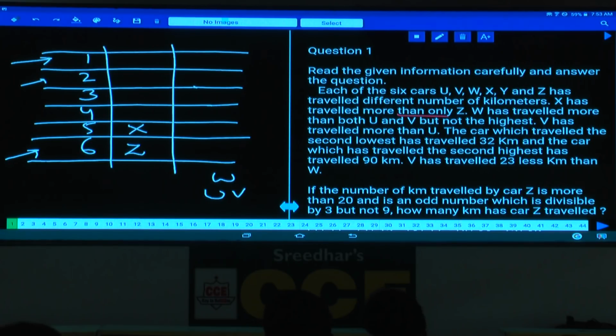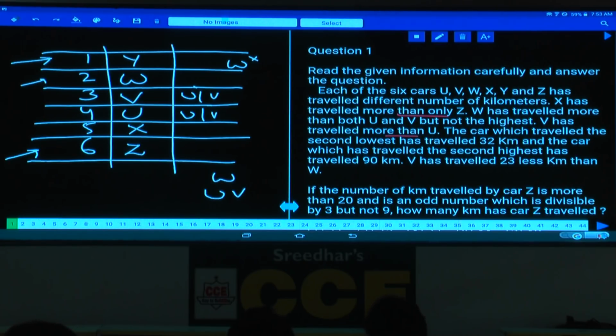W is not the highest. As W cannot be the highest, W must be in the second place, and between the remaining 2, U or V in any order. Then what is left over here? Among U, V, W, X, Y, Z, Y must be at the first place. And V has traveled more than U, as the information clearly given. Now the final arrangement will be Y, W, V, U, X, Z.